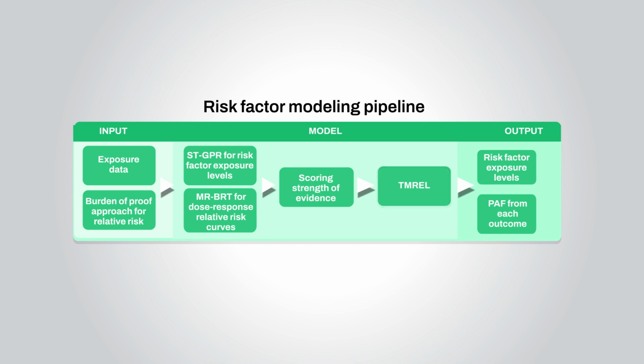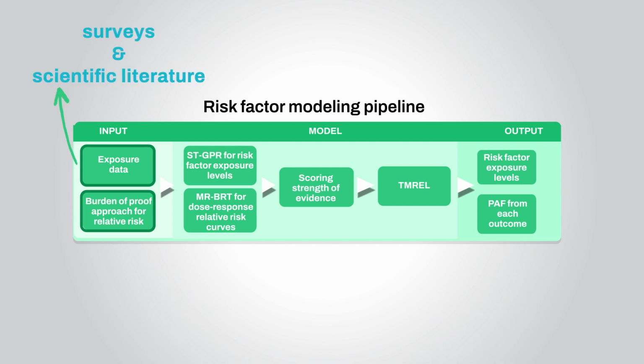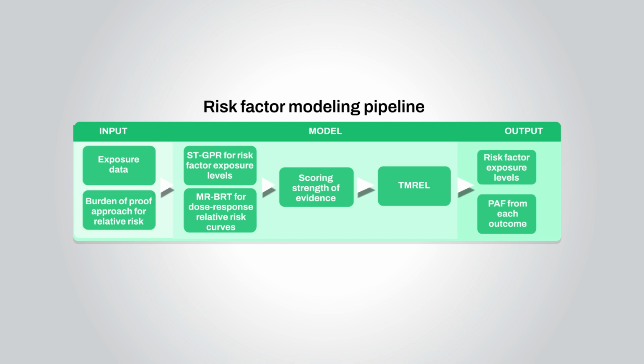Here's how it works. The first step is extracting data on relative risk to figure out how much each risk factor increases the chance of disease or death. We also gather data from surveys and scientific literature to capture how many people are exposed to each risk factor. Next, for each risk factor, the GBD defines the ideal level of exposure, the level that would minimize health risks.